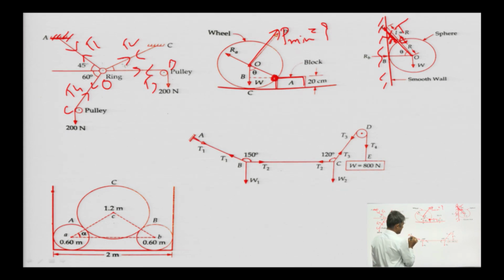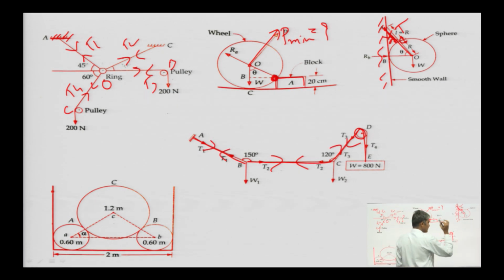Let us consider this example. String AB, string BC, string CD are attached by this pulley and a weight of 800 Newton is hanging over that, A is clamped, and if we want to know the value of tension in all these cables, then we need to apply the equilibrium equations.